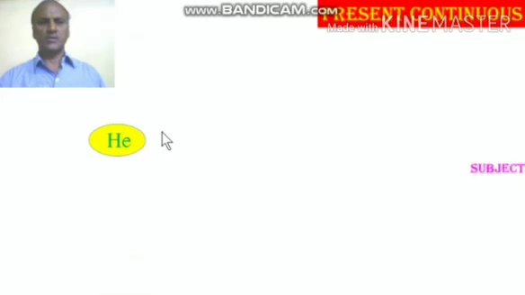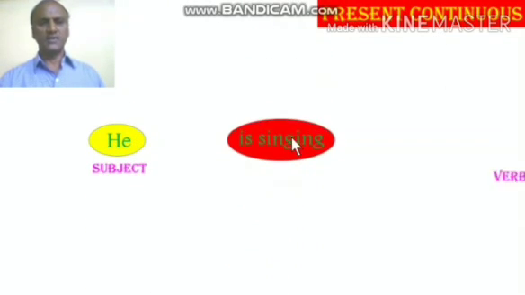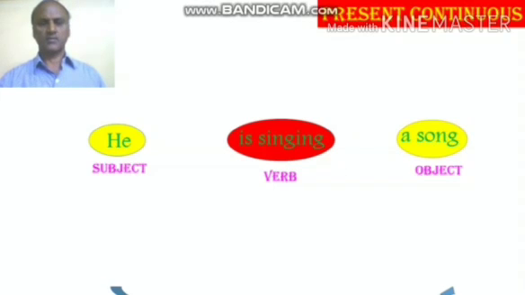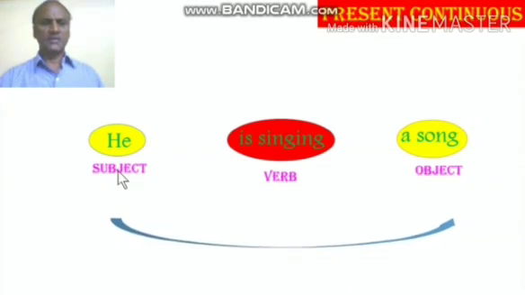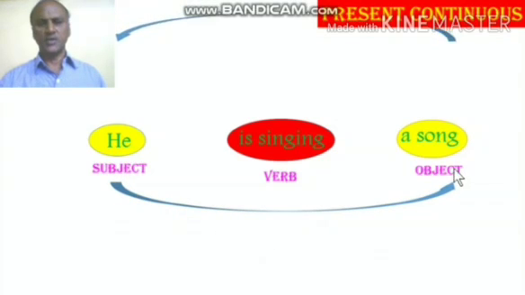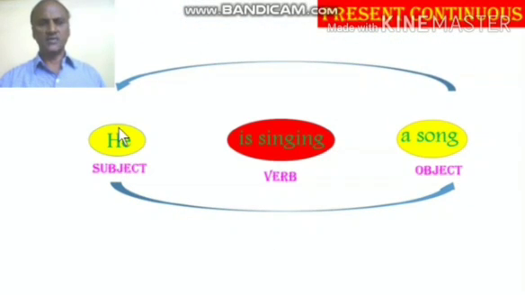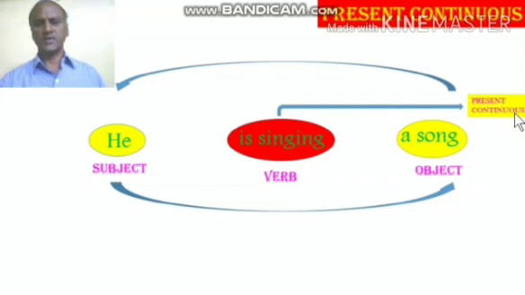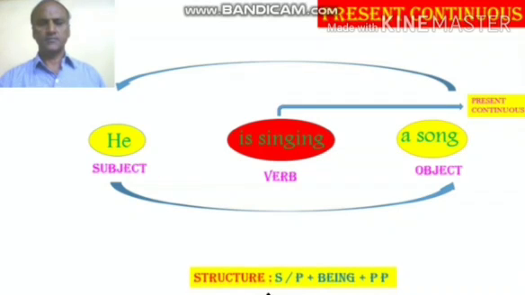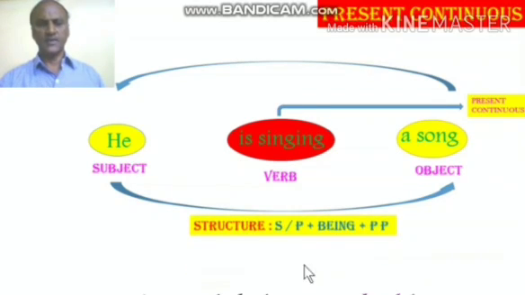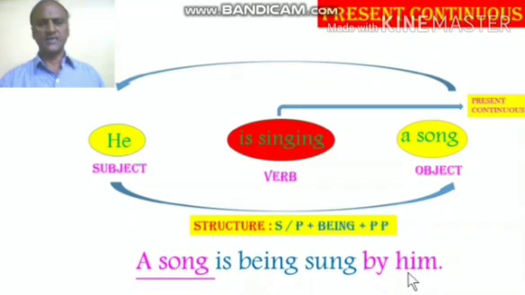Another example for present continuous. He is the subject, is singing the verb, a song the object. So subject, verb, object. That is the first step you have to do. The second step is change the subject into object, object into subject. Third step is to identify the verb. Here the given verb is in present continuous form. So what will be the structure? The structure is singular/plural plus being plus past participle. The answer is a song is being sung by him.